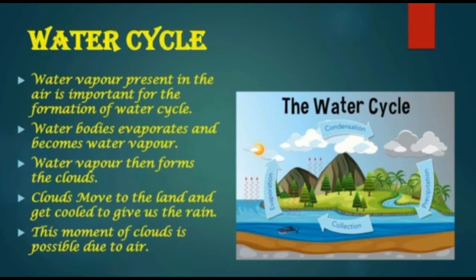Water cycle. Water vapor present in the air is important for the formation of water cycle. Water from the water bodies such as rivers and oceans evaporates and becomes water vapor. This water vapor then forms the clouds. These clouds move to the land and get cooled to give us the rain. This movement of clouds is possible due to air.